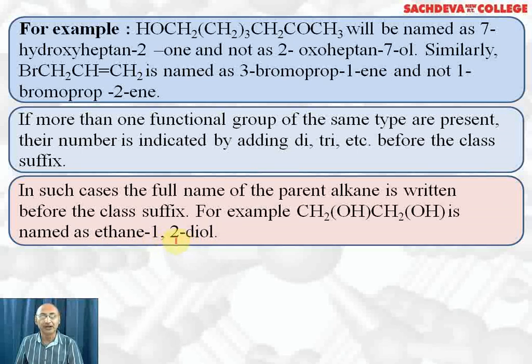So we write 1,2-diol. And ethane 1,2-diol is the complete name because we have two carbon atoms. Two OH groups are at first and second position. So the name becomes ethane 1,2-diol. And the common name of this compound is ethylene glycol or simply glycol.